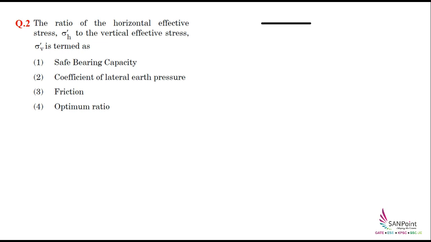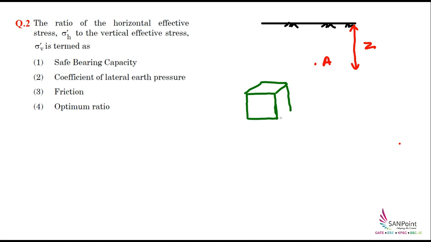So let's consider here a ground level. Suppose this is our ground level, and I am considering a point A at a certain distance from the ground level. Say this distance is Z. Now at this point A, the stress will be acting in the vertical direction as well as in the horizontal direction. So let me draw a 3D representation for this point A. I am considering it as a block, as a cube. So this is my point A.